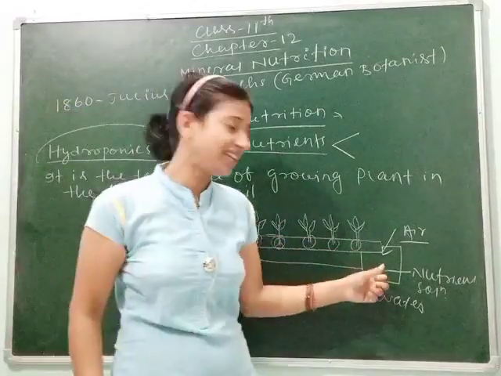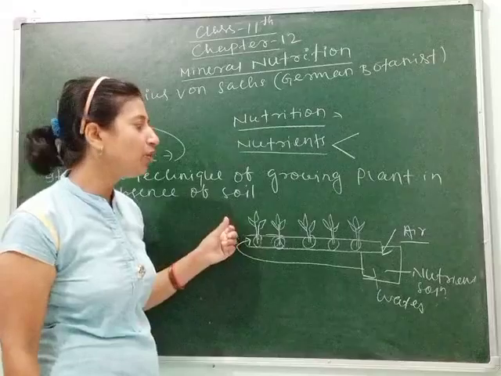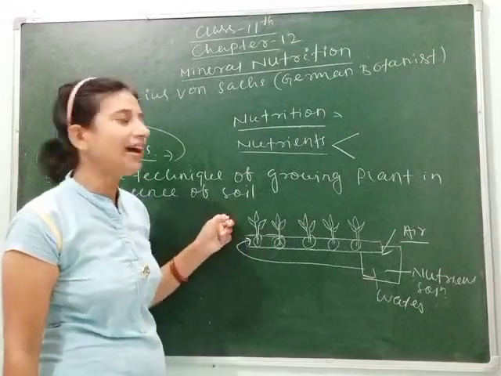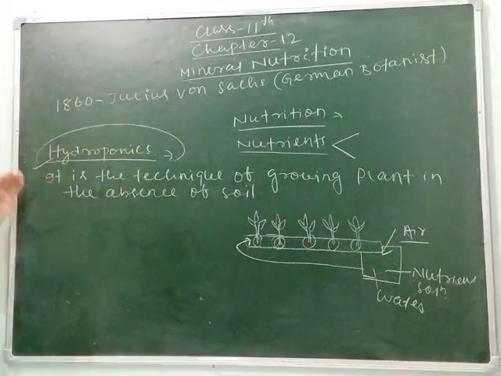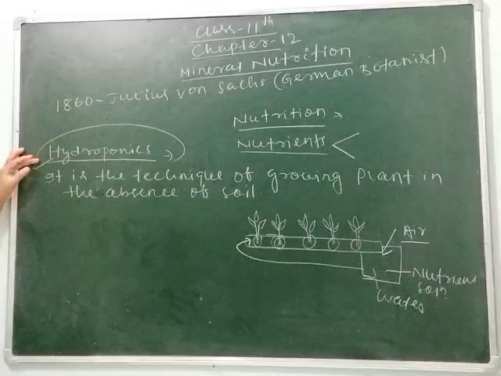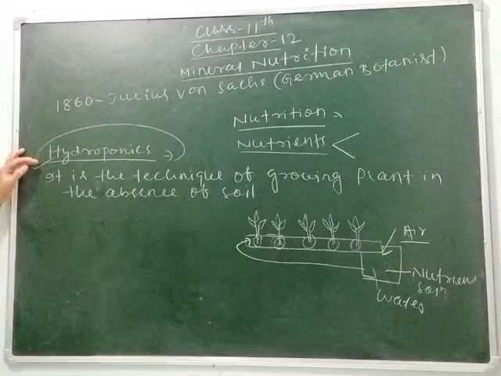Means here soil is absent and these plants are able to grow. So this technique is called hydroponics. Clear students? So what is hydroponics? Hydroponics is the technique to grow plants in the absence of soil.